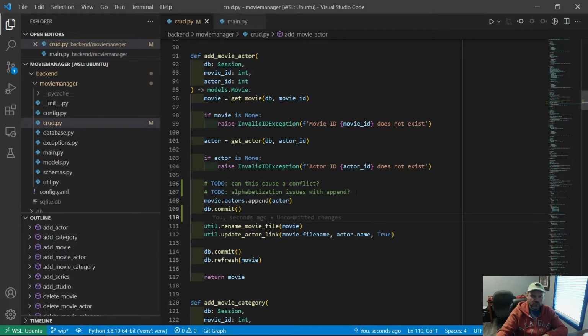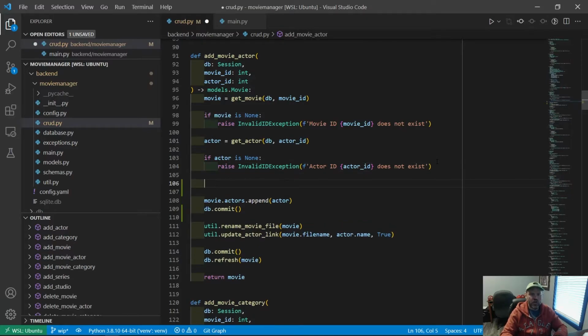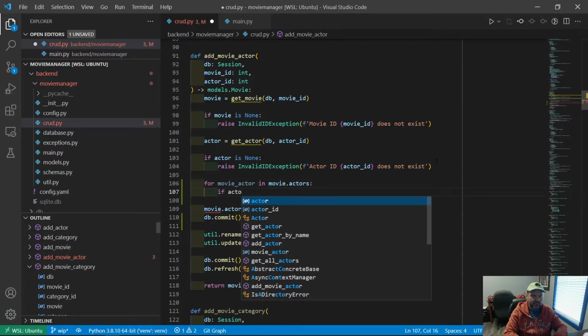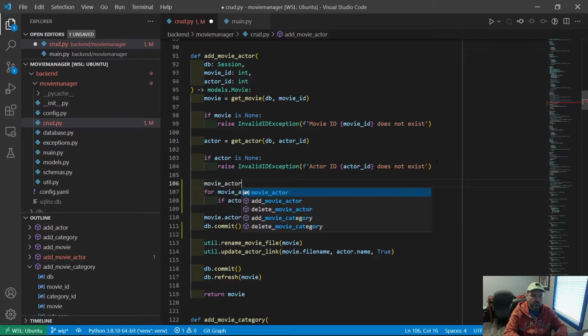So let's do something a little bit different. Before we append the actor, let's check to make sure that the actor does not already exist. So let's start off by saying for movie actor in movie.actors, I'm going to check to see if the actor ID equals movie actor.id, and I need some help here.